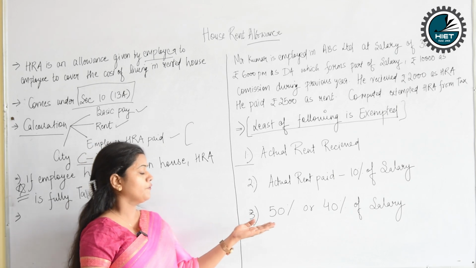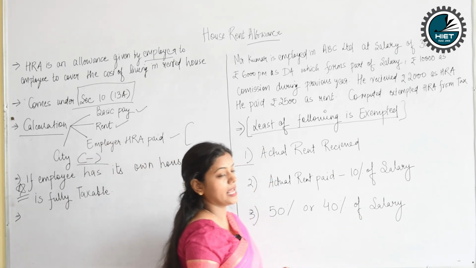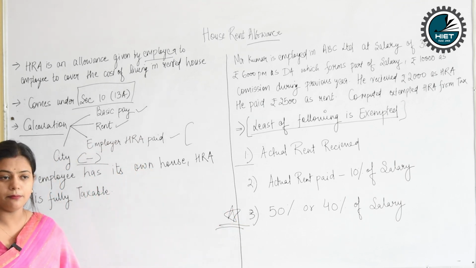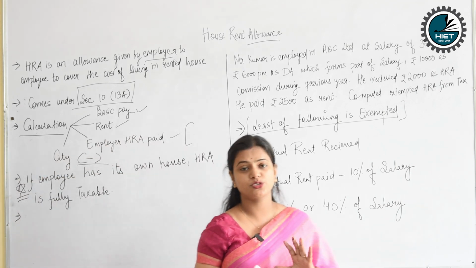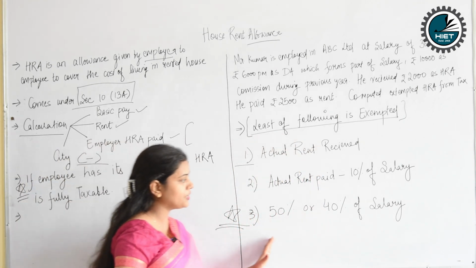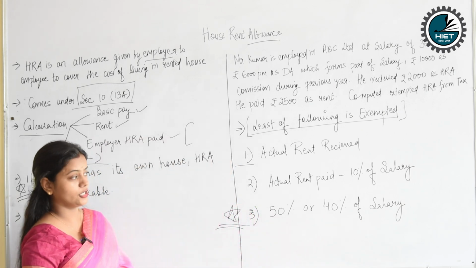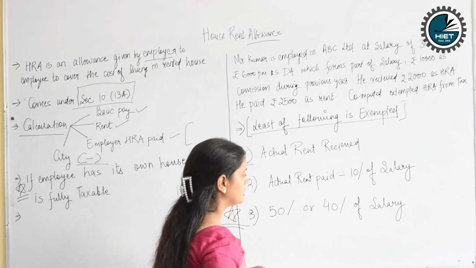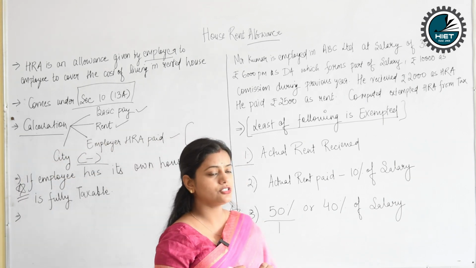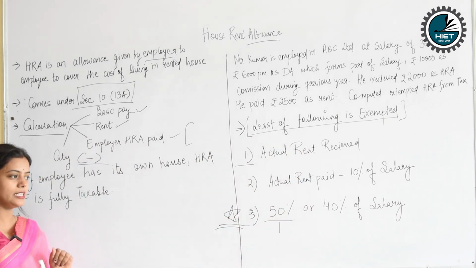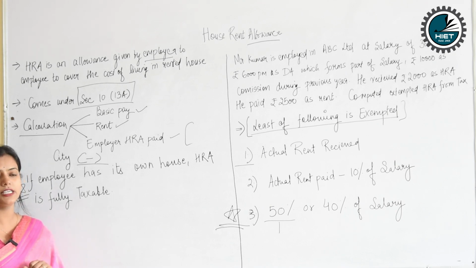Now the third point is 50% of the salary or 40% of the salary. This point is very important, not only in practical questions, it is also asked in theoretical questions. So why have we considered two different percentages to calculate the HRA? Because the income tax laws describe that if the employee is living in a metropolitan city, what do you mean by metropolitan? Those cities given by the Income Tax Act are Delhi, Chennai, Kolkata and Mumbai.